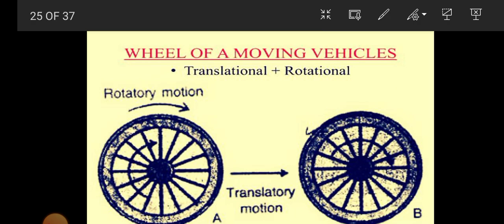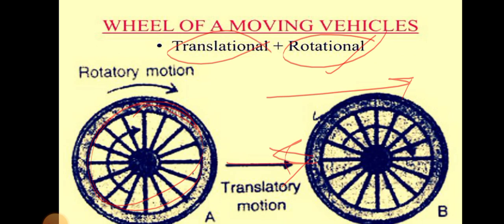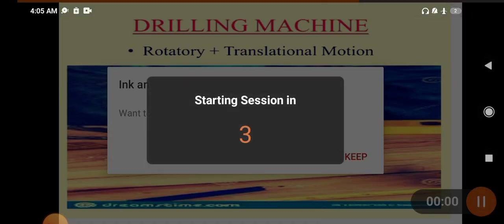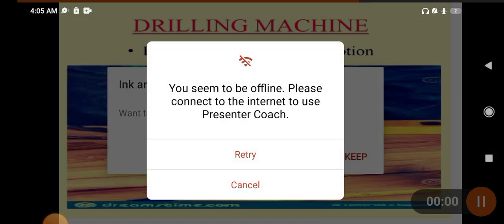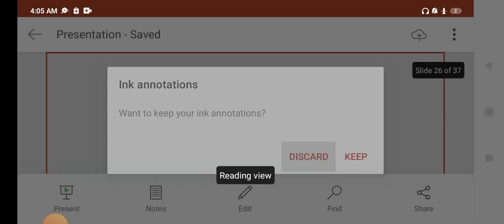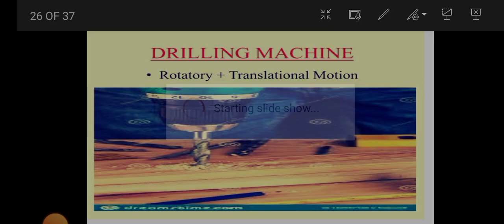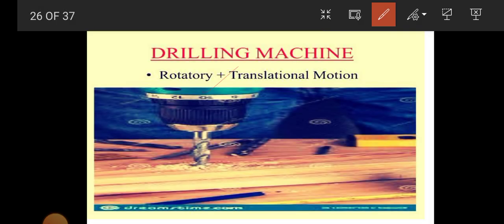Now next, wheel of a moving vehicle. Translation and rotation. Obviously rotation occurs, and translation because it covers a path in a straight line. Now drilling machine. Okay, a drilling machine is also an example of rotatory and translatory motion. In a drilling machine rotation occurs, and translatory motion because it moves in a linear path.